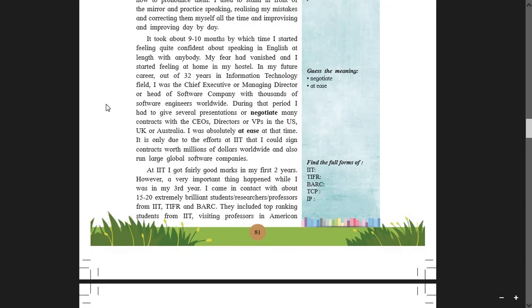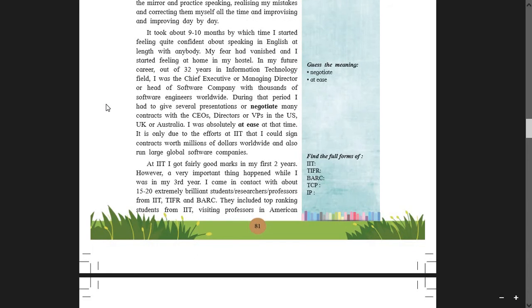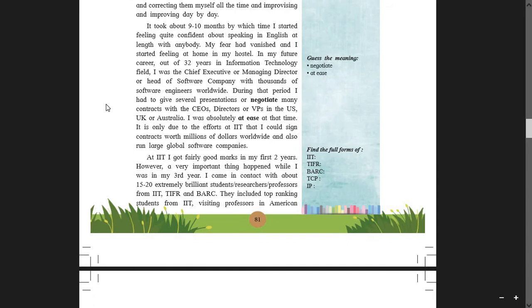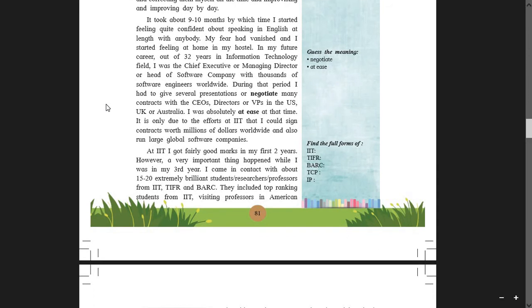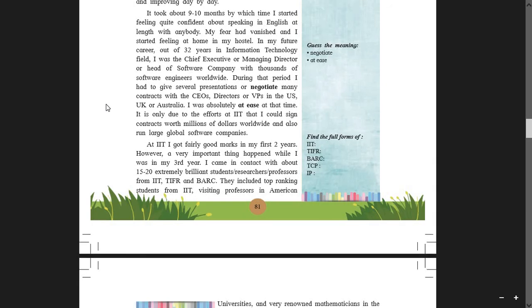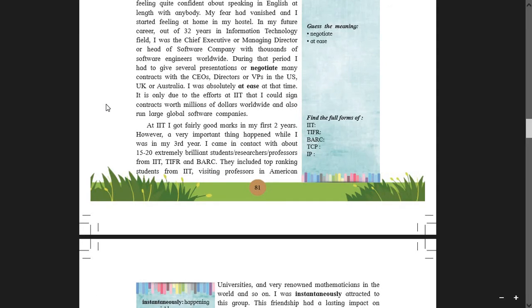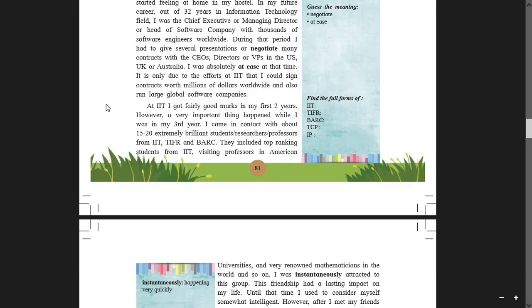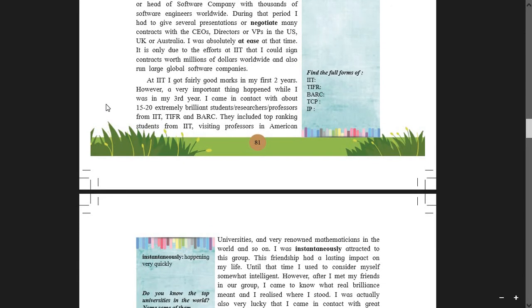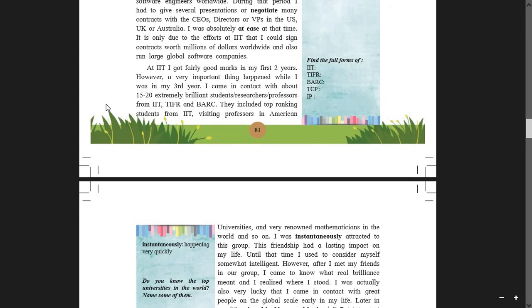At IIT, I got fairly good marks in my first 2 years. However, a very important thing happened while I was in my third year. I came in contact with about 15 to 20 extremely brilliant students, researchers, professors from IIT, TIFR and BARC. Students, please find out the full forms of these abbreviations. They included top-ranking students from IIT, visiting professors in American universities and very renowned mathematicians in the world, and so on.